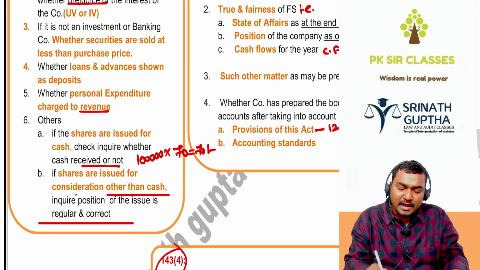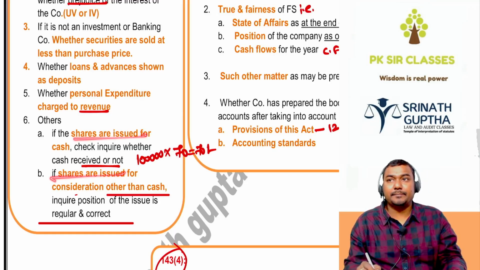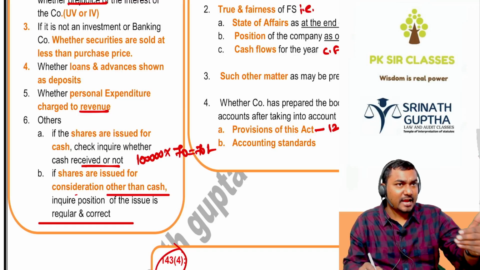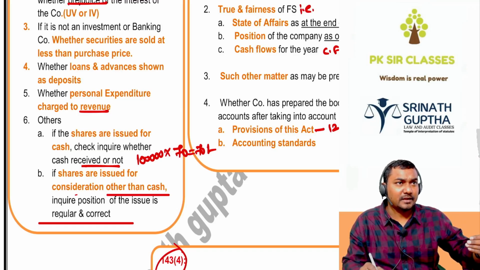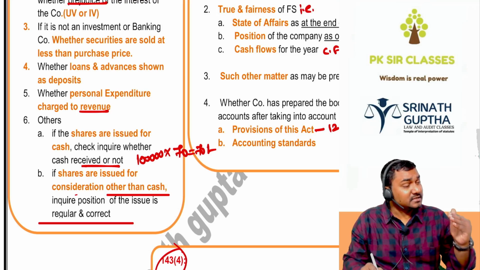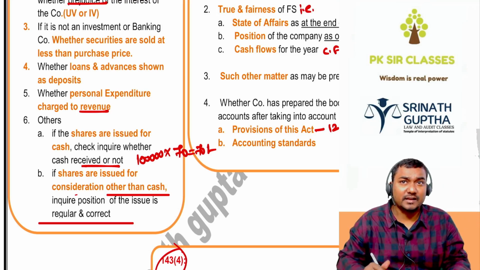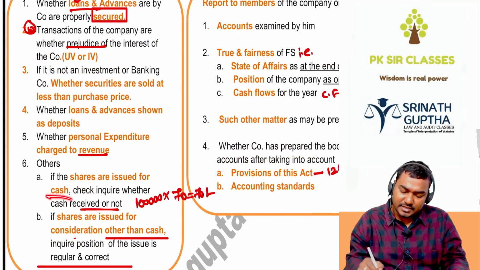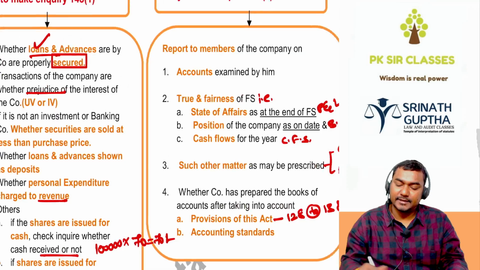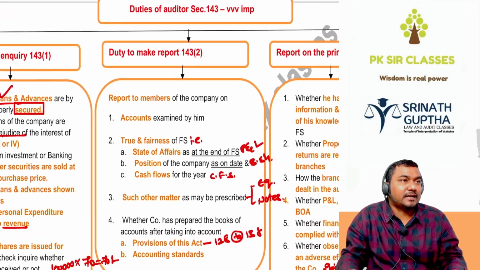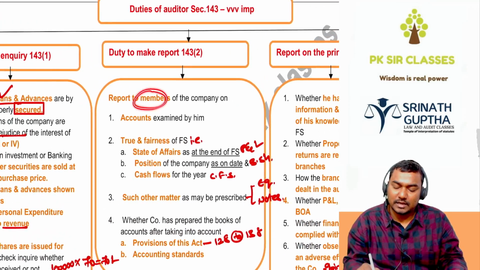The auditor has to examine, in the last year, whether any public issue is there. If the shares are issued for cash, whether the cash was credited to the company bank account or not. If the shares are issued for consideration other than cash, whether the transaction is genuine or not, we have to verify. For cash or for other than cash. Done.